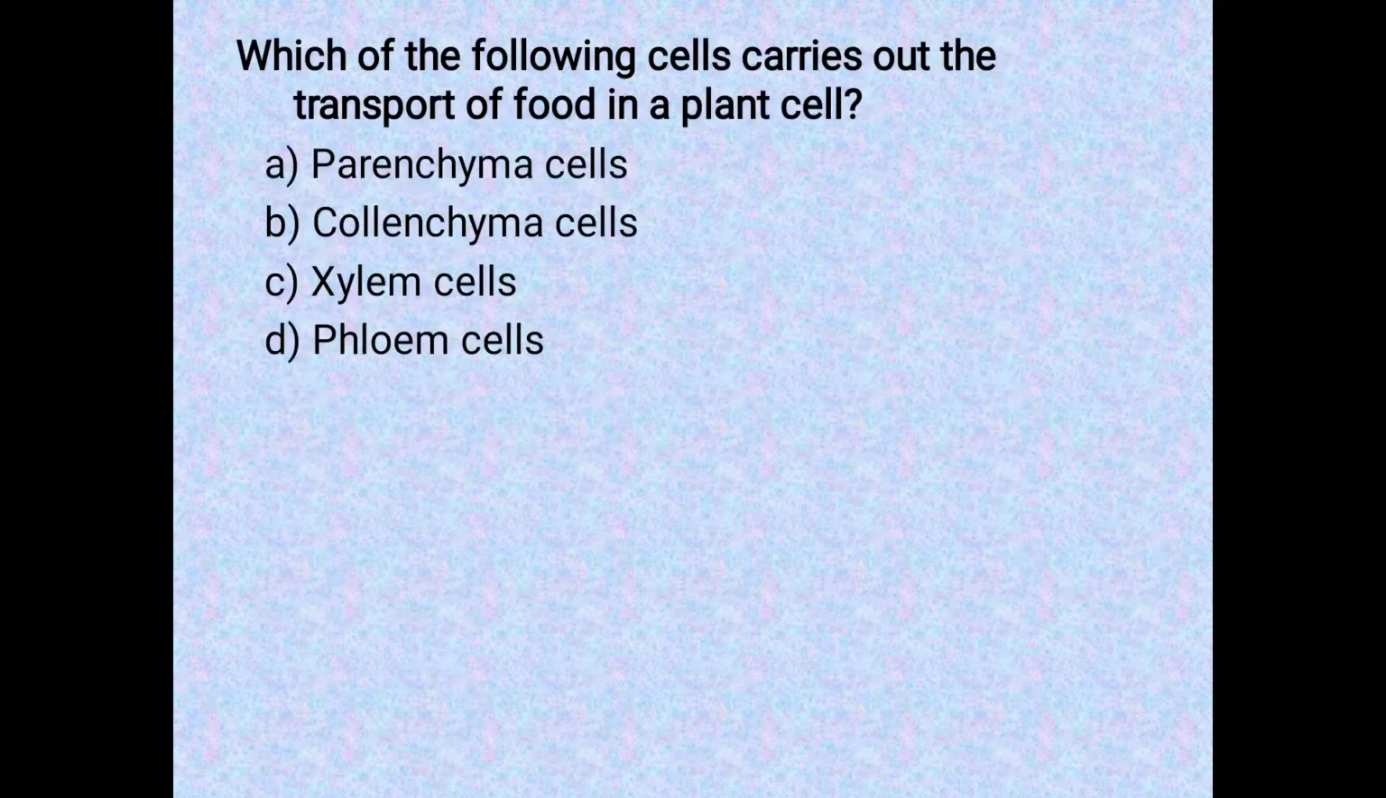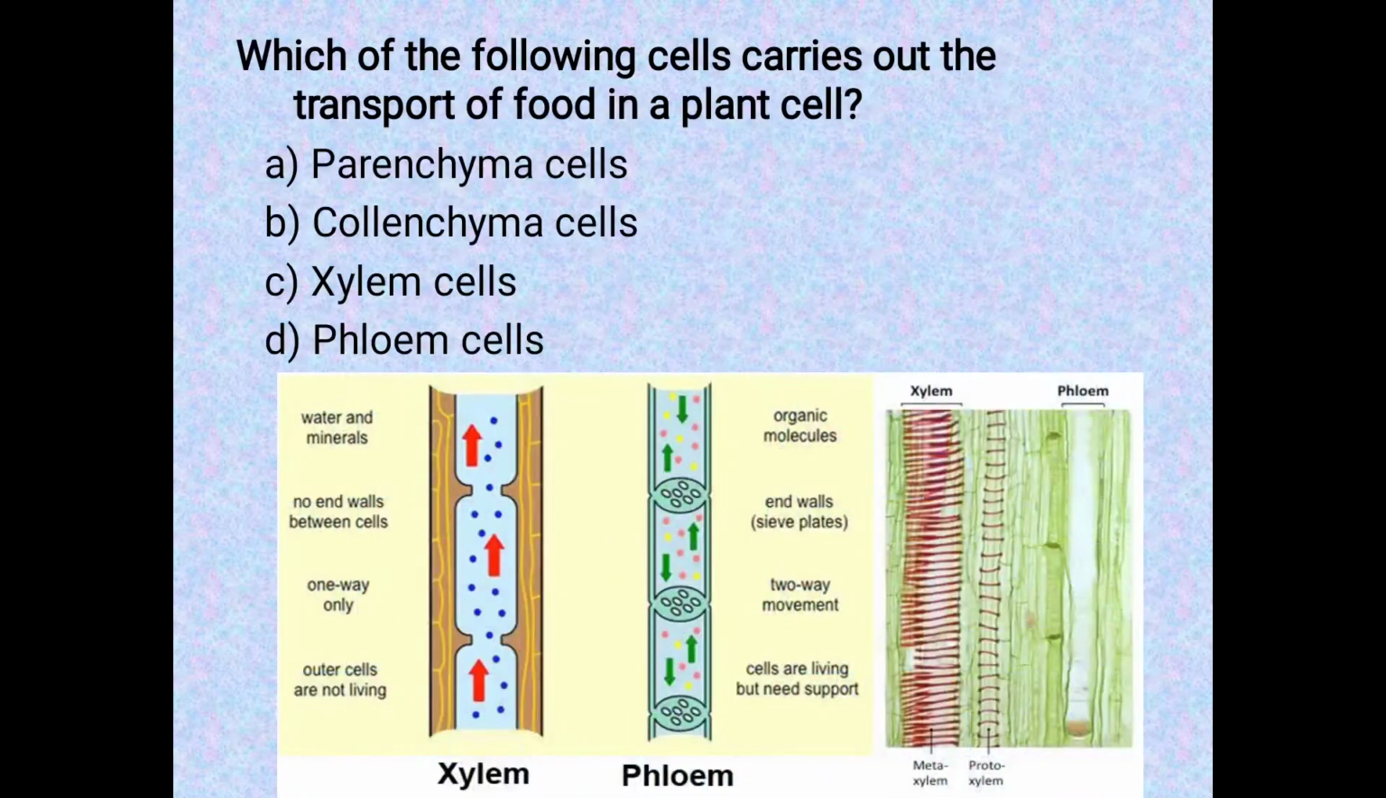Next question is, which of the following cells carry out the transport of food in a plant cell? So in a plant cell, the function of transport is basically carried out by two kinds of cells. The first one is phloem cells and second is xylem cells. So the transport of food material takes place through phloem cells, whereas the transport of water molecules along with the nutrients takes place through xylem cells.